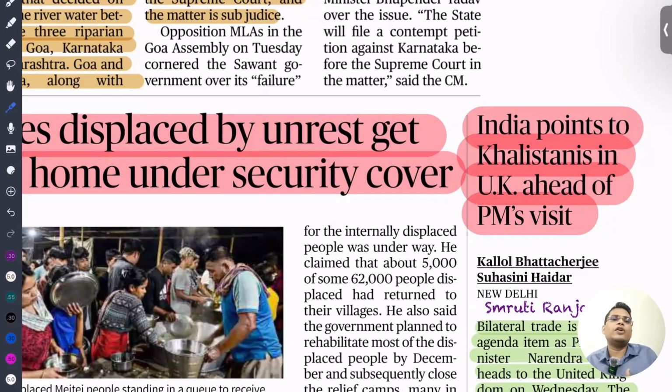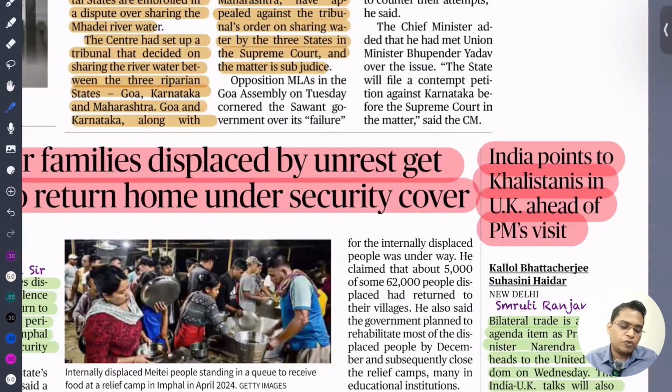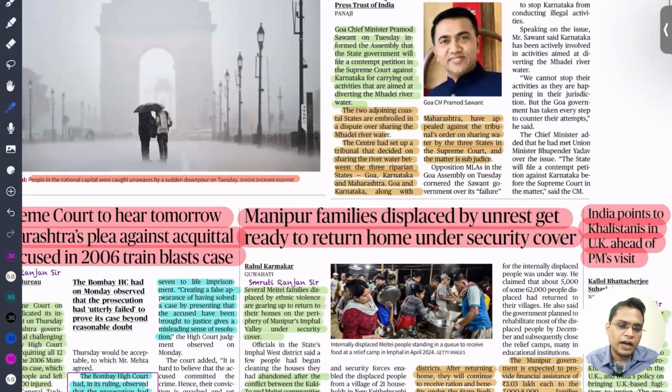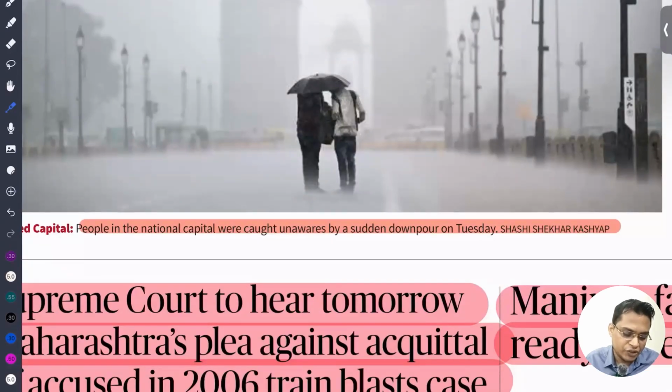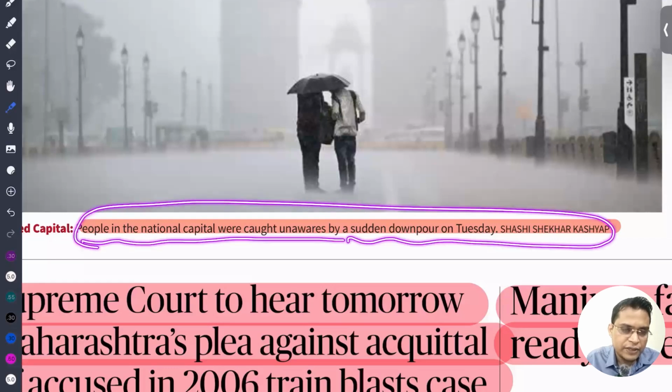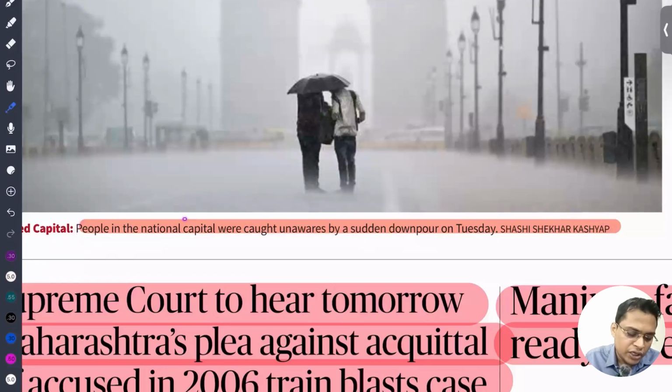There is a growing trend of Khalistani separatists. They are freely roaming there, and they propagate their agenda of violence and seek separate states. So people in the national capital were unaware of the sudden downfall. So you can see, because of climate change nowadays, what is happening? Sudden rainfall, जिसको हम बोलते हैं flash flood.